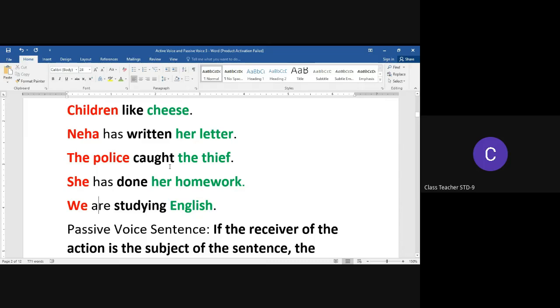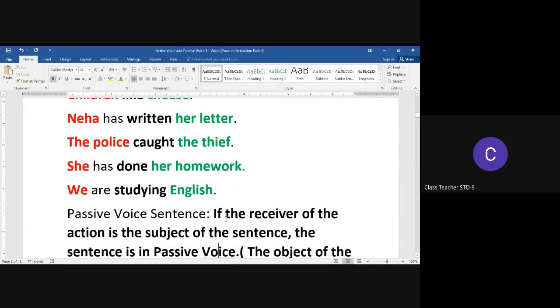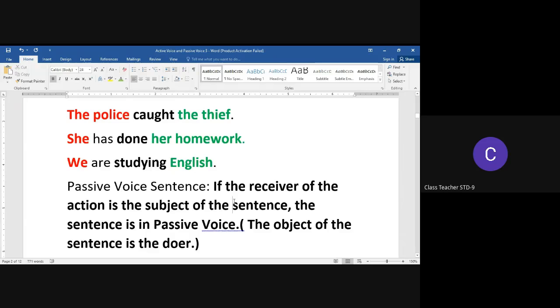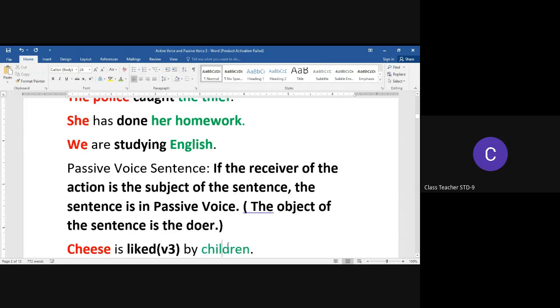Since the active voice sentence just stated that if the doer of the action is the subject of the sentence, we have active voice. Vice versa is the case of passive voice. If the receiver of the action is the subject of the sentence, it is in passive voice. In this case, the object of the sentence is the doer.